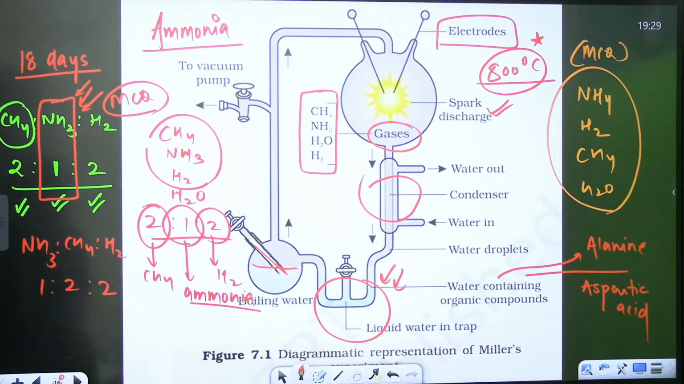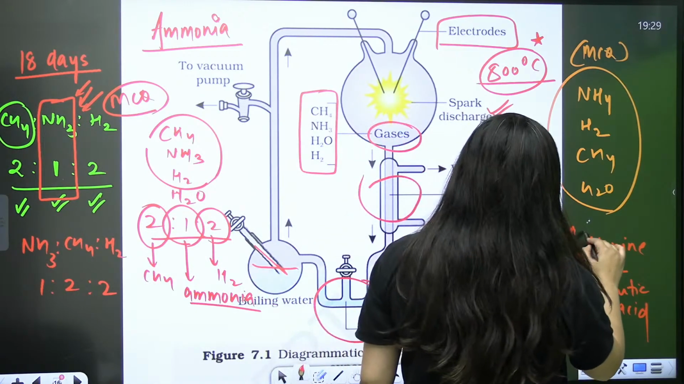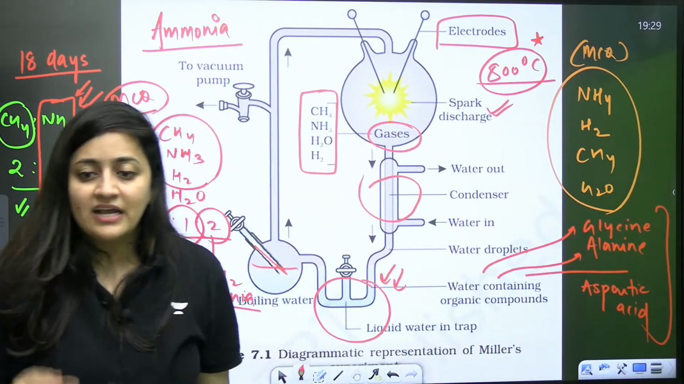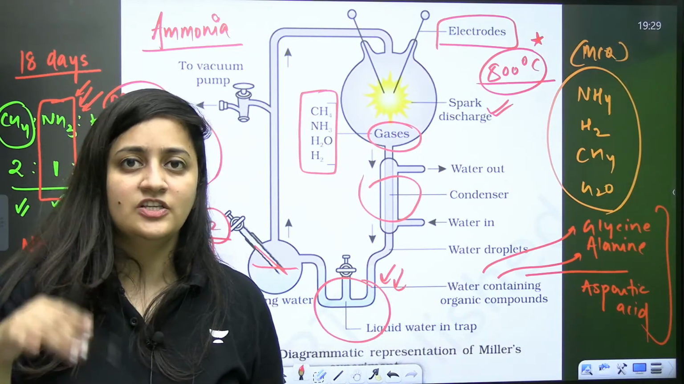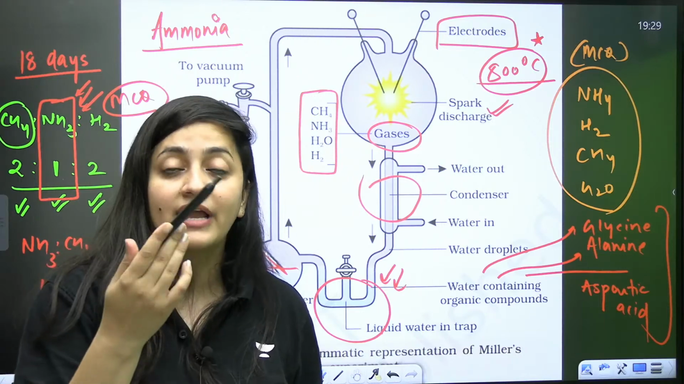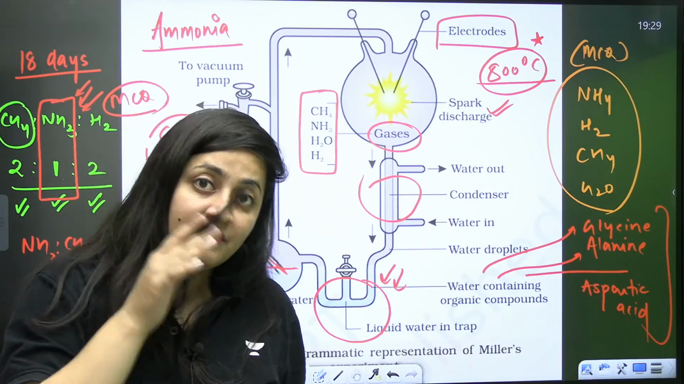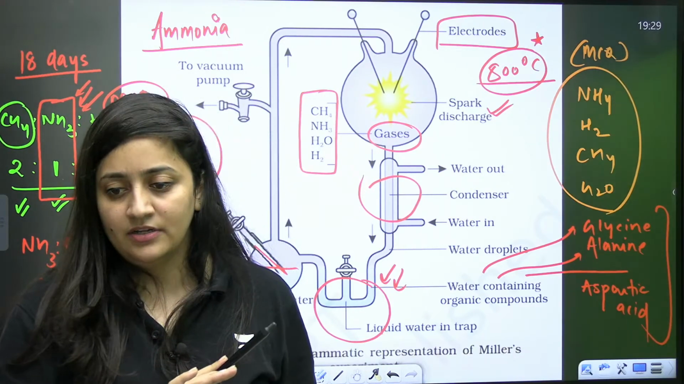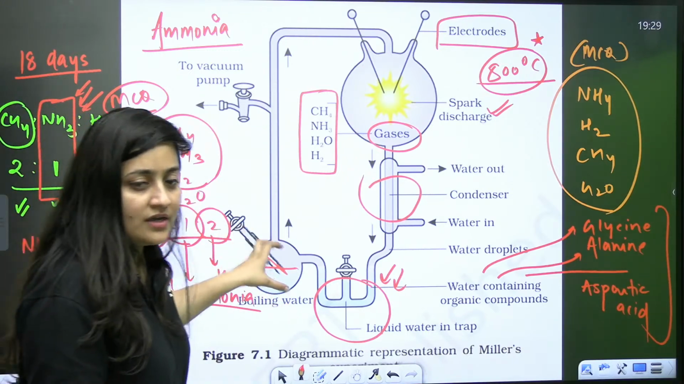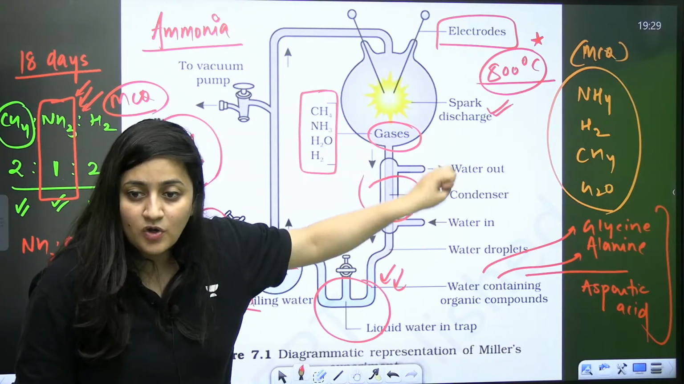So first time, yes, this is what they got: alanine, aspartic acid, and even, yes, I was right, glycine was there. Right, so they conducted this experiment again and again. They changed the gases, they changed the ratio of those gases, and they found different organic compounds. Many scientists tried too, and they got the same result. So from this you can conclude that yes, it is a possibility.